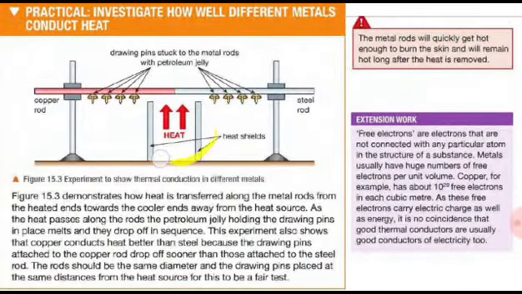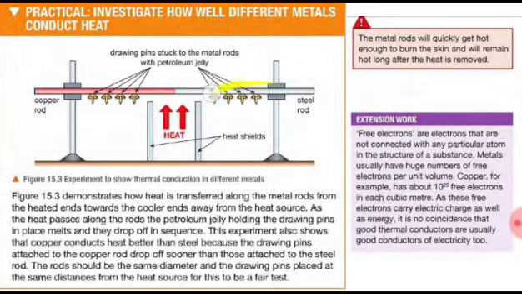This is the area where the fire is present. When the fire heats up these rods, the rods get heated up. But before that, let me tell you that these rods are waxed. There is a wax coating on these rods, and four pins on each of the rods are stuck to the wax.